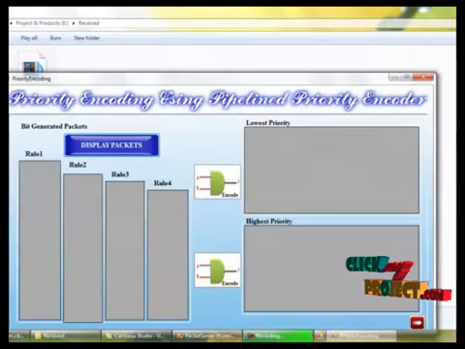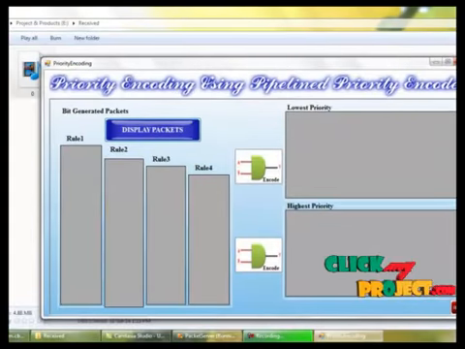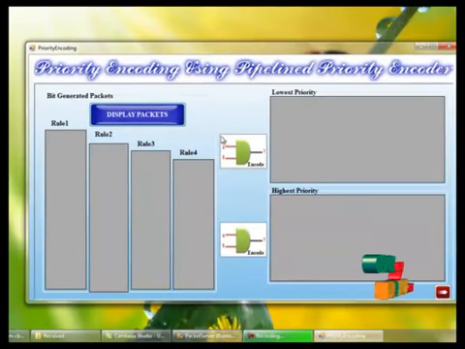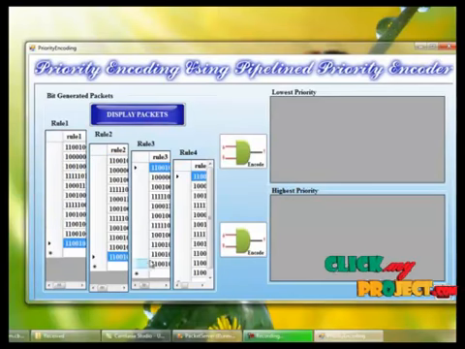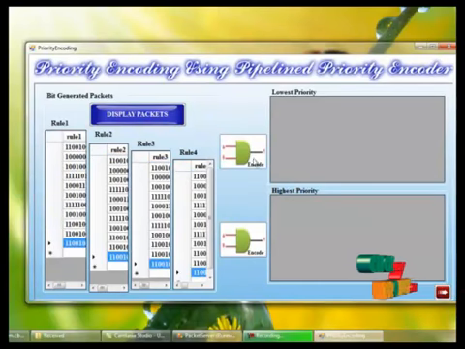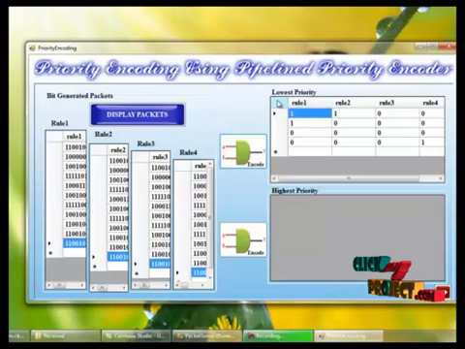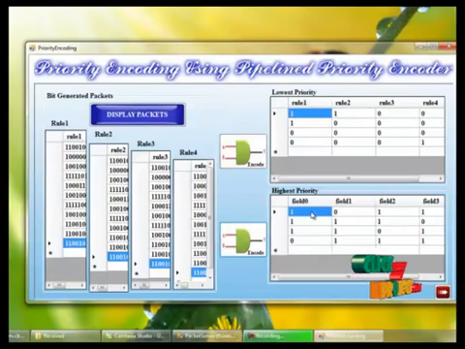And the next process is priority encoding using the pipeline priority encoder, and we can view the generated bits here for the previously selected ones. We can encode to know the lowest priority, and here we can view the highest priority for each field by using rules.